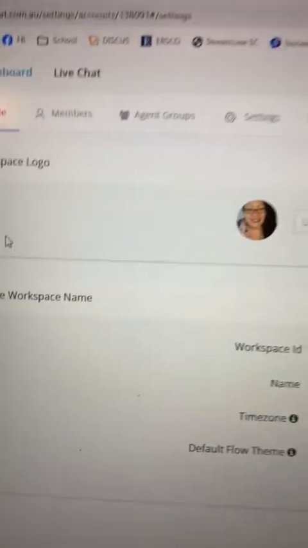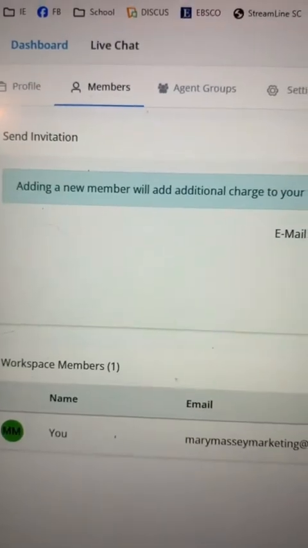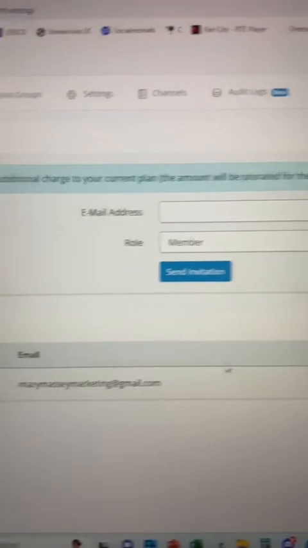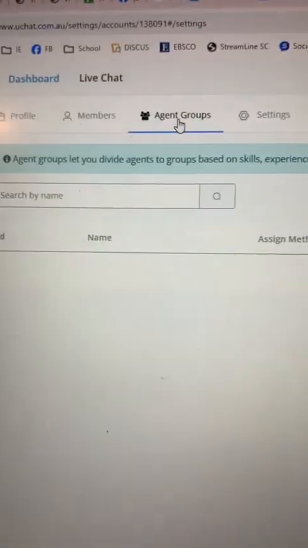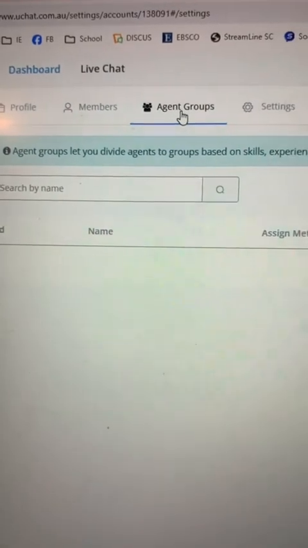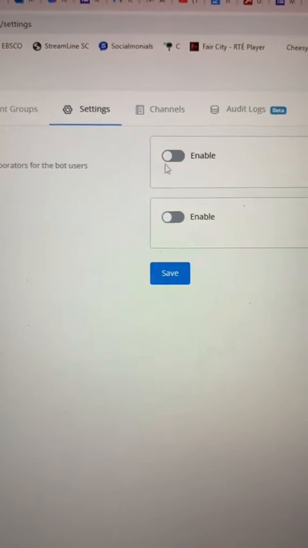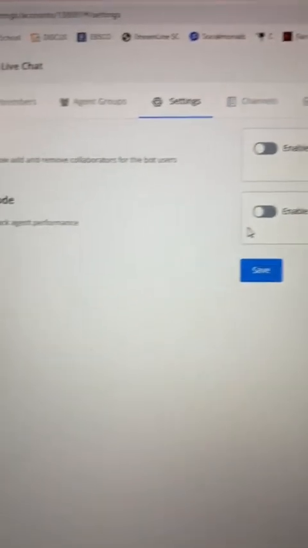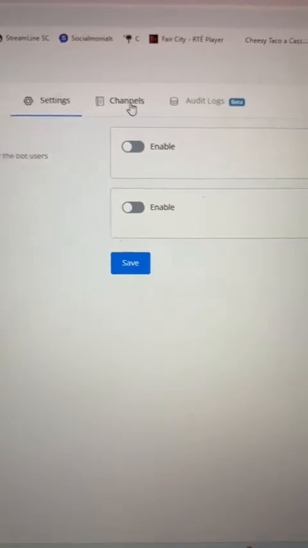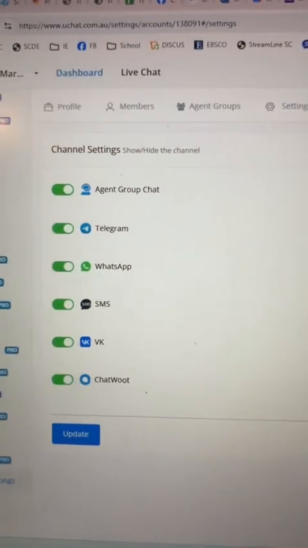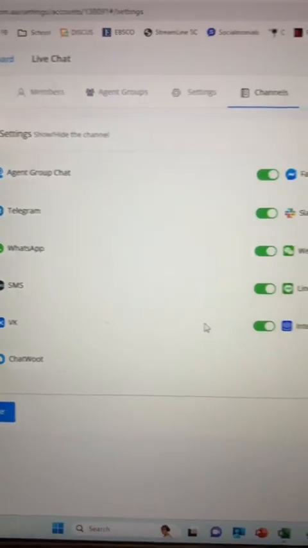And then I want to show you up here, there's the profile, but you can then click members and invite new members. So if I wanted to add anybody onto my team, it's going to show up there. There are agent groups. So if I wanted to make a group and then within that group have members, then there's settings where you can enable collaborators or you can enable conversation mode. Then there's channels, and this would look very familiar if you've ever done any social media repurposing.